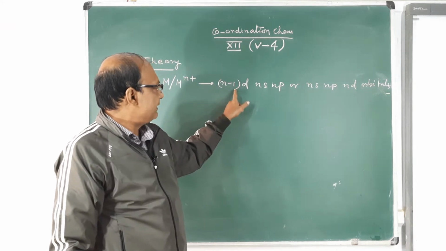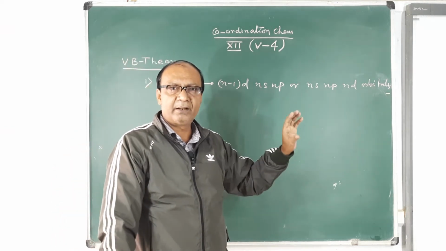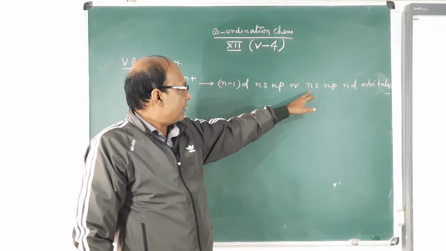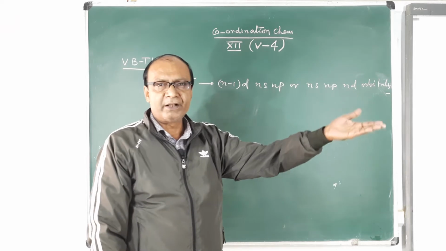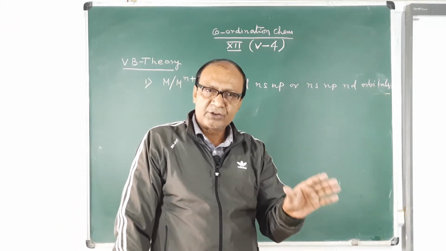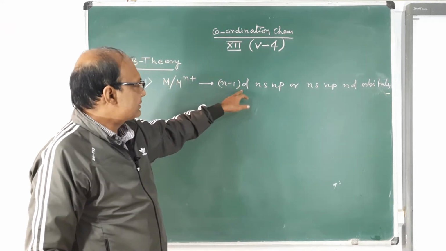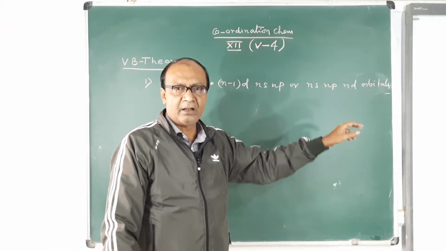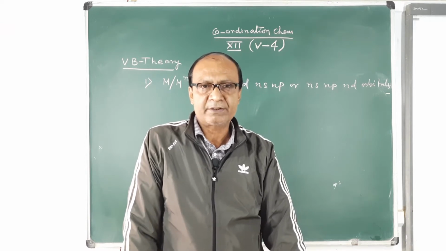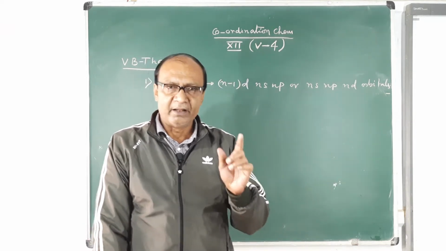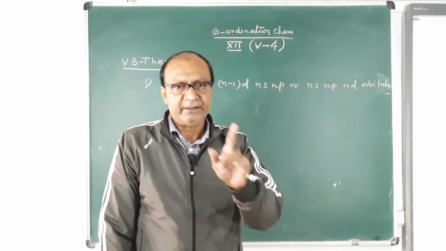So either the inner d and the outermost ns electron, np electron are involved in the hybridization process, or the outermost valence ns electron, np electron and the outer d orbital can also be involved. These orbitals under the influence of the ligands undergo hybridization, forming a set of equivalent orbitals having a particular geometry like octahedral, tetrahedral, square planar, etc. This is the first point.